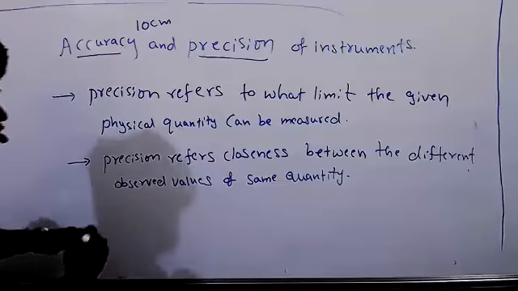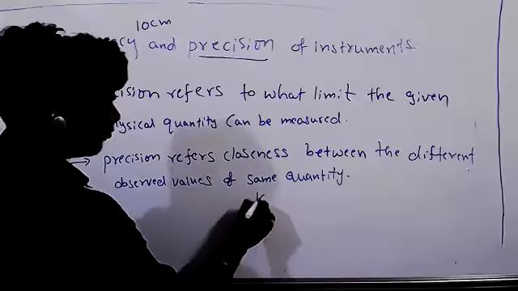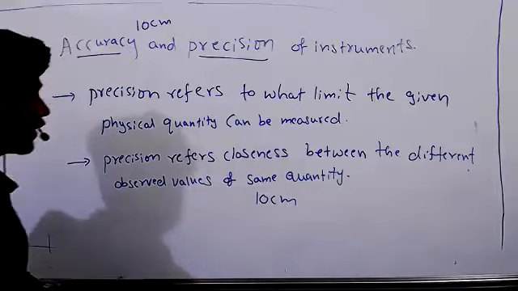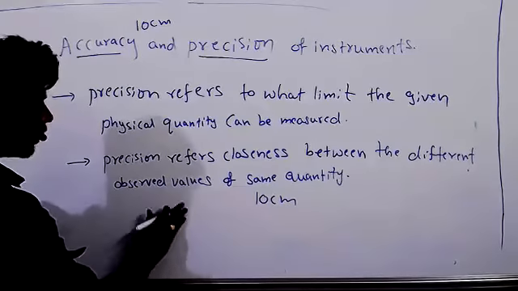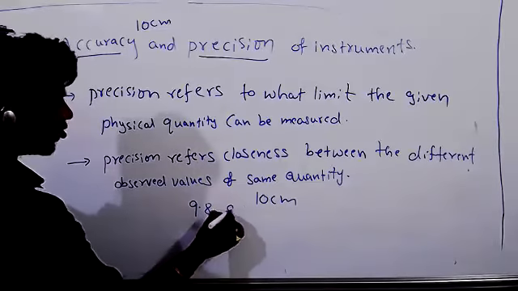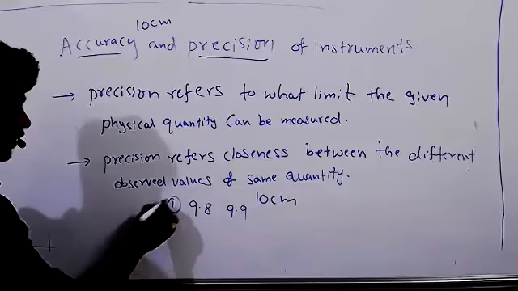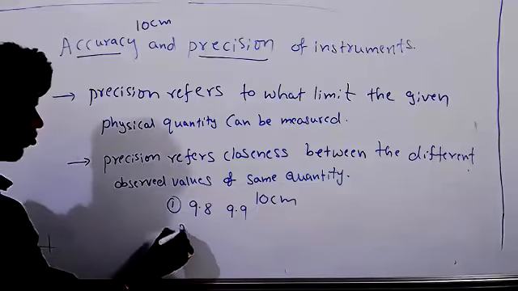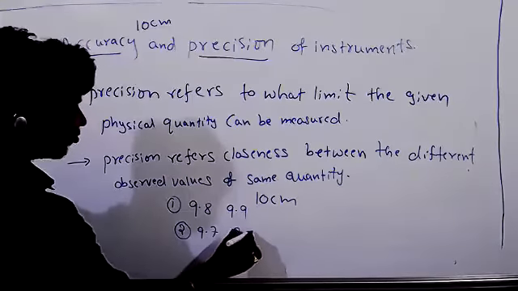Okay, let's see. Suppose what is the length of this marker? 10 centimeters, I told you, right? When I'm measuring this, first I got 9.8, second I got 9.9. Suppose Aditya got first time 9.7, second time 9.9.